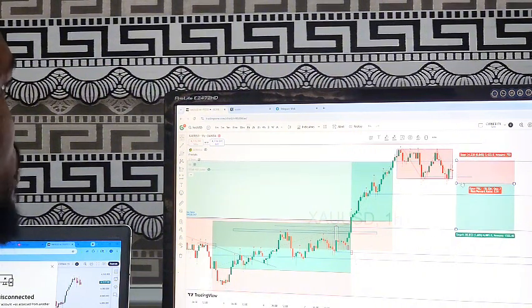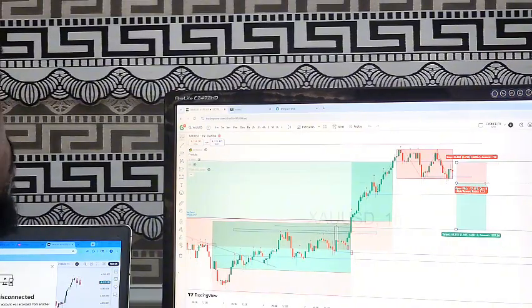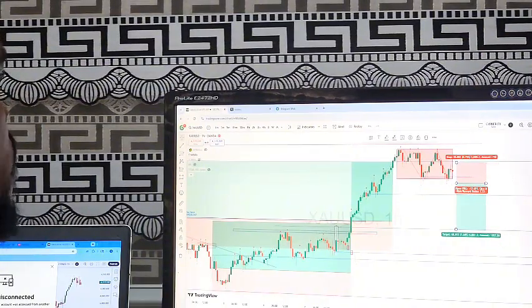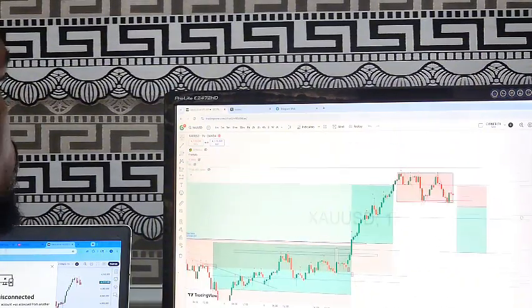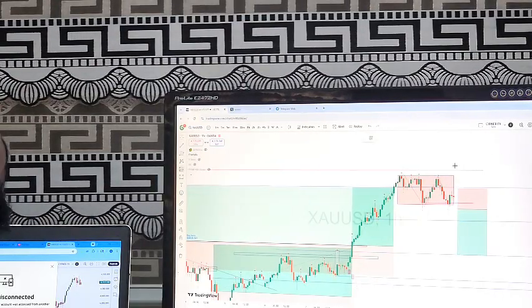By the time price is dropping and tapping into our sell stop, then we'll find out the particular high that we're going to use for our stop loss. For now, stop loss is not yet active. So this is our projection if price drops below. Then also, if price happens to break above, then we are going to be what? Buying.